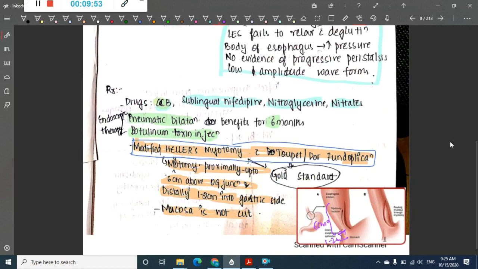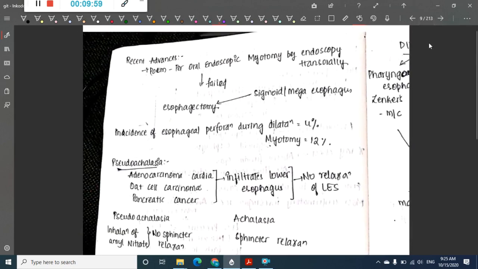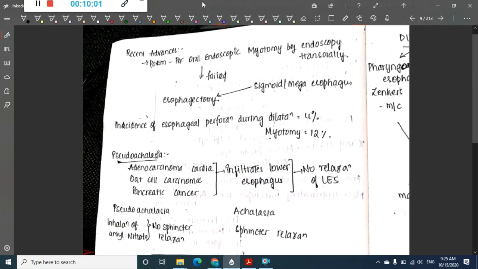Because if we touch the mucosa there will be through and through perforation, which we do not want. So we do not touch the mucosa. Then what are the recent advances? The recent advance that we have is per oral endoscopic myotomy, which can be done by endoscopy. If this per oral endoscopic myotomy fails, then we can do esophagectomy.